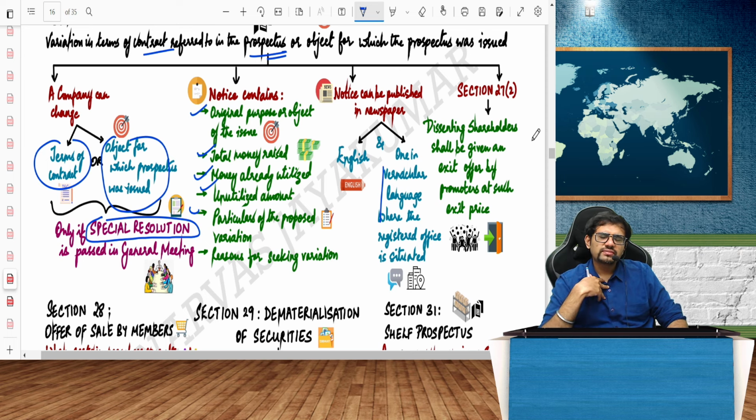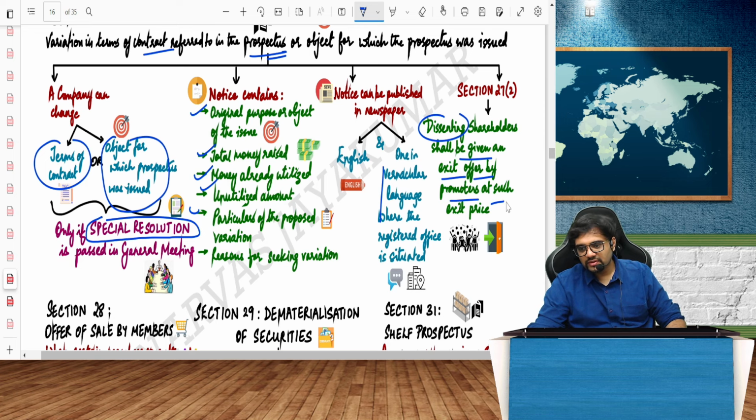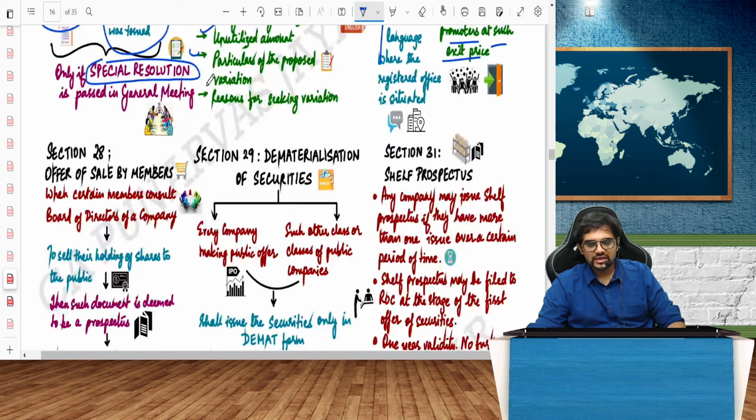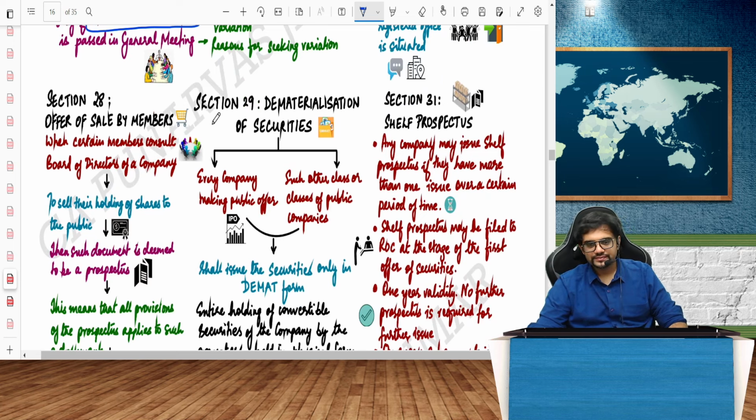Yes. So, I am a shareholder who's not agreeing to this. If I am a shareholder who's not agreeing to this, I am called as a dissenting shareholder. So, yes, a dissenting shareholder shall be given an exit offer by promoters at such exit price. So, there will be an exit offer with an exit price. He has to take up the thing and go ahead. Okay, that is regarding that.